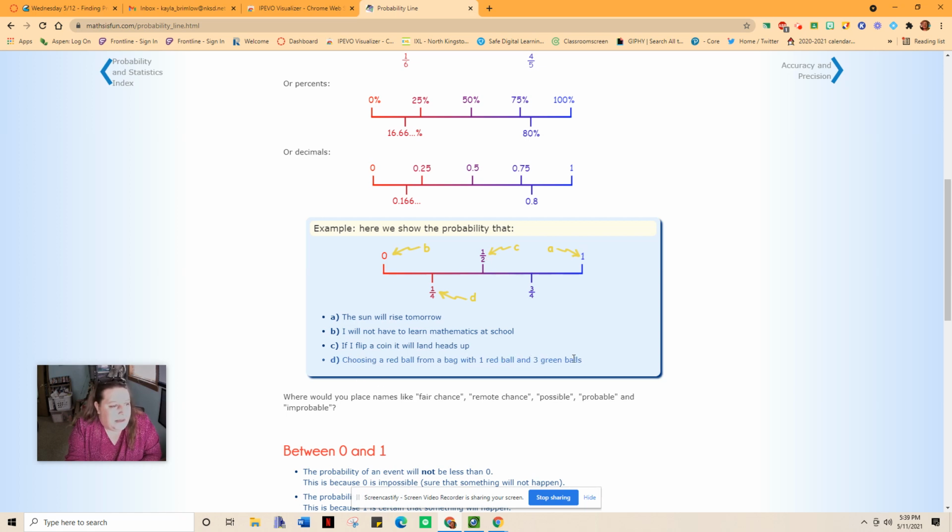Choosing a red ball from a bag of 3, 1 red and 3 green. So there's a chance of picking the red, but because there are more green, it's not as likely. So it would be more over here. Now, if this said picking a green ball, that would be over here because you have more of them to pick from. Okay. So once again, an event that will not happen, impossible, would be 0, and something that will happen would be a 1, which is the same as saying 100%, and then you have everything in between.